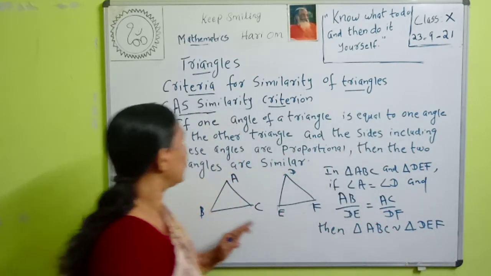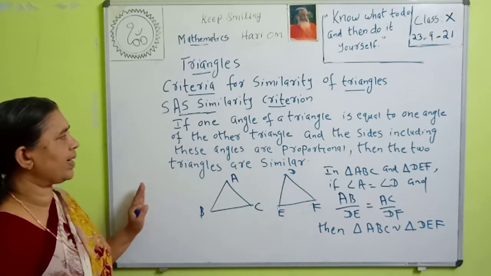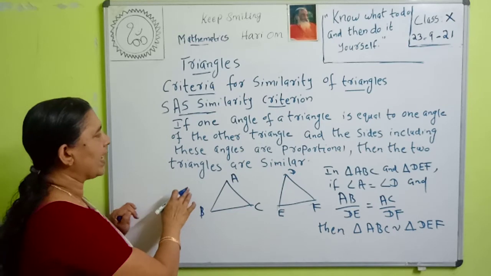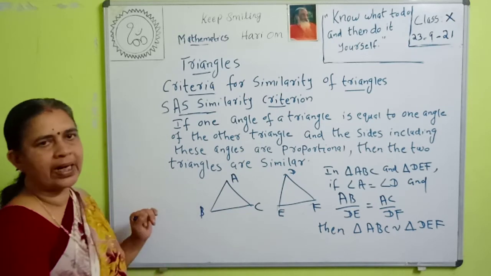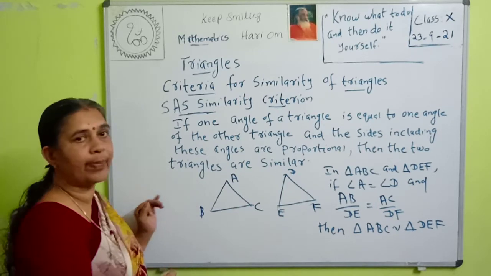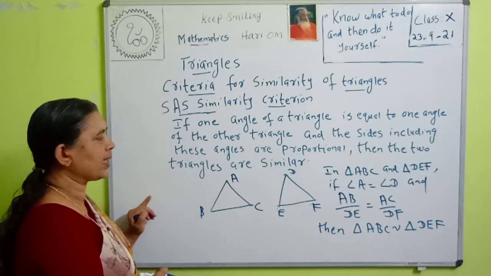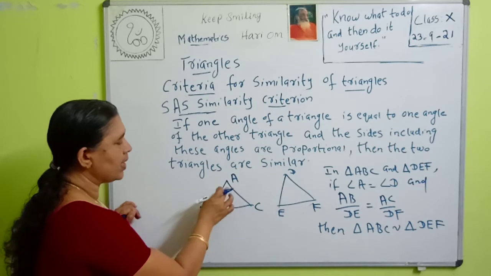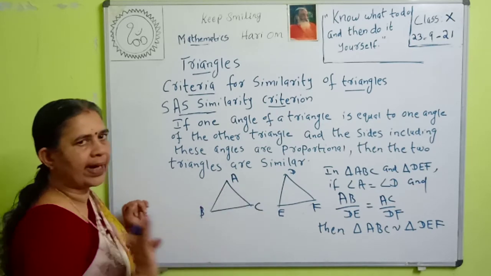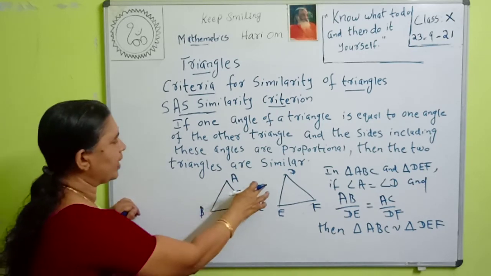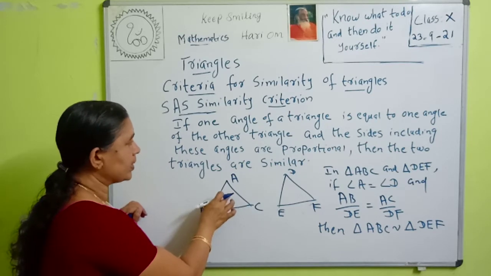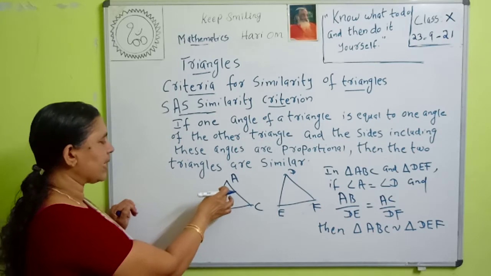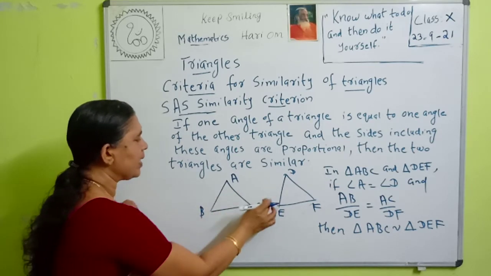So what does this similarity criterion say? If one angle of a triangle is equal to one angle of the other triangle and the sides including these angles are proportional, then the two triangles are similar. In triangle ABC and triangle DEF, if angle A is equal to angle D, then the sides including these angles are AB and AC, and DE and DF.